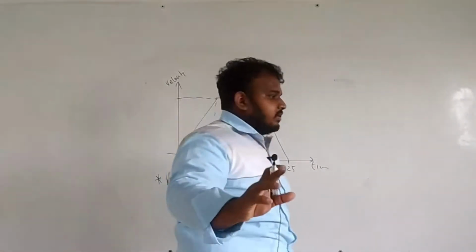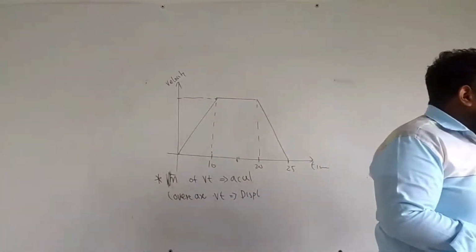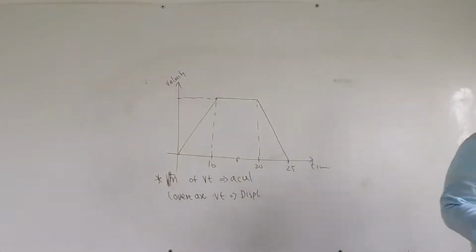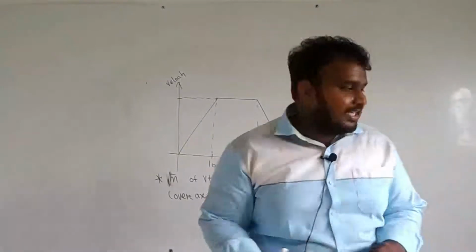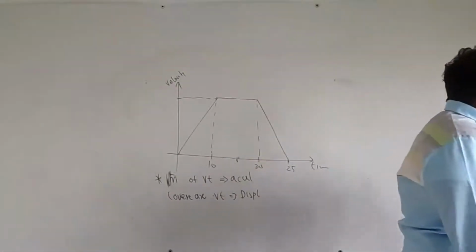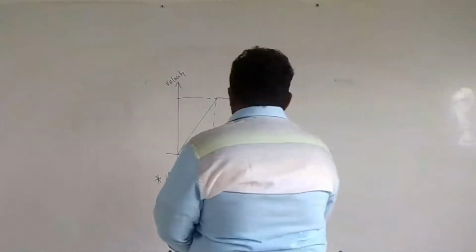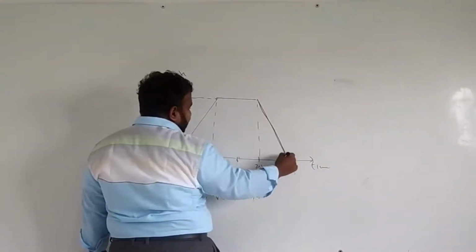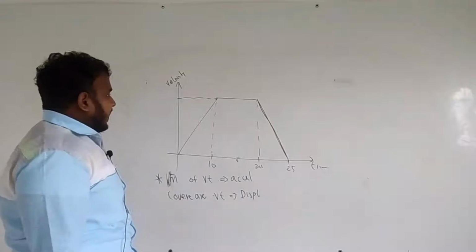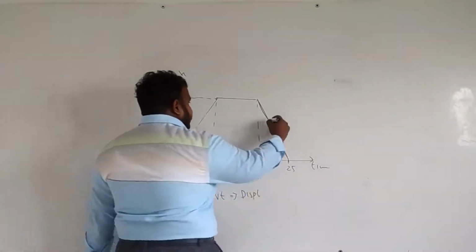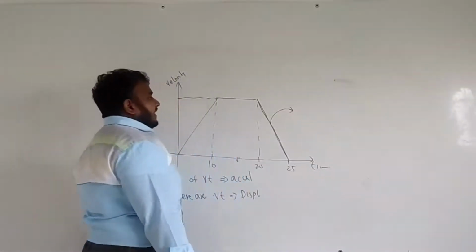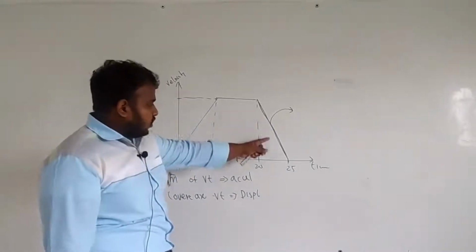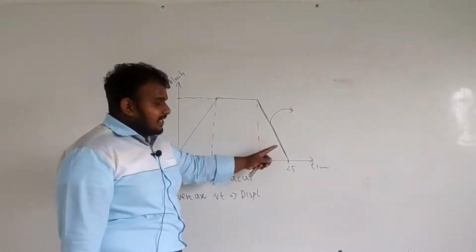Now we are going to answer the statements. The first statement says the retardation, which means the deceleration, of the object is 2 meter per second per second. This is the place where retardation happens. If you calculate the gradient of this portion, you can check whether it is correct or wrong.